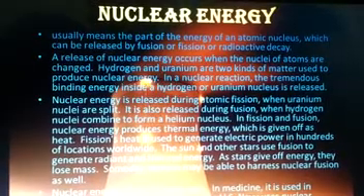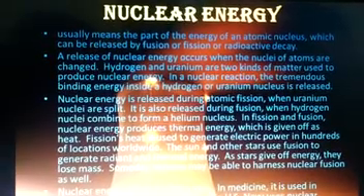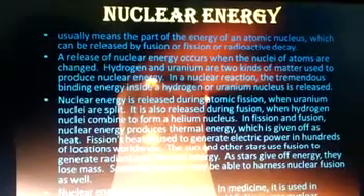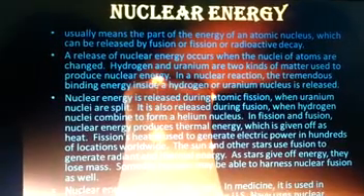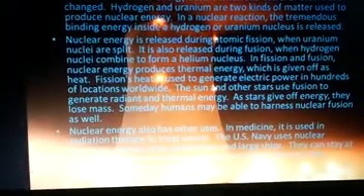The sun and the other stars use fusion to generate radiant and thermal energy. As stars give off energy, they lose mass. Someday, humans may be able to harness nuclear fusion as well.